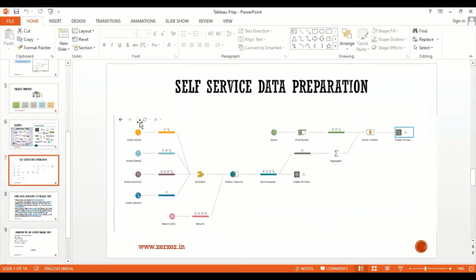Suppose on the left corner, I have uploaded one file called Order East, which is nothing but one file that comes from different sources, different databases. Imagine that you are integrating this file Order East from one database, Order West from another database, Central from another, and South from another database. For demonstration purposes, I have extracted four Excel files. Instead of extracting the data from the database, I will extract the data from the Excel sheets. I'll demonstrate that.